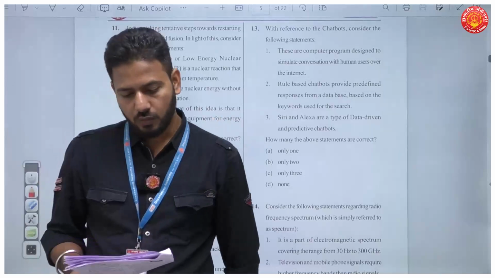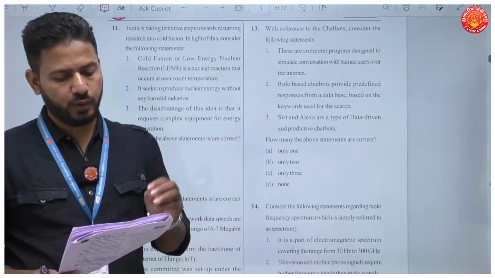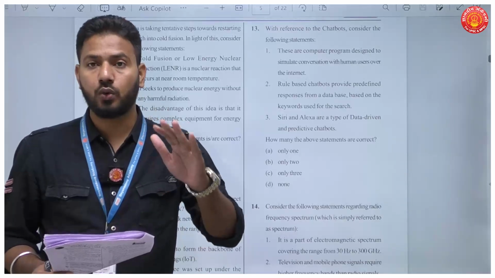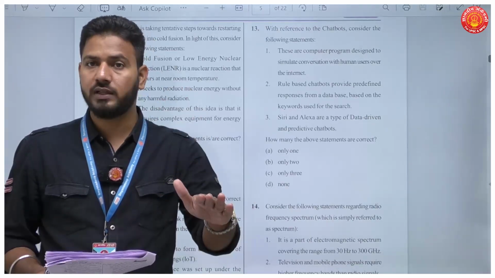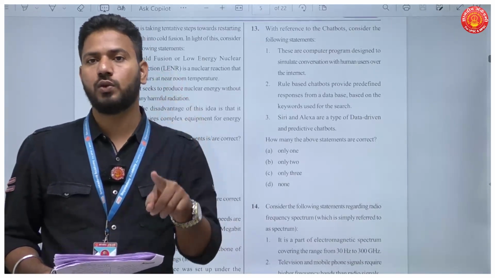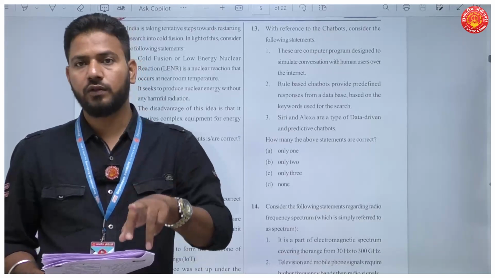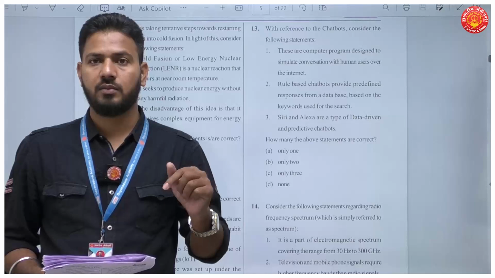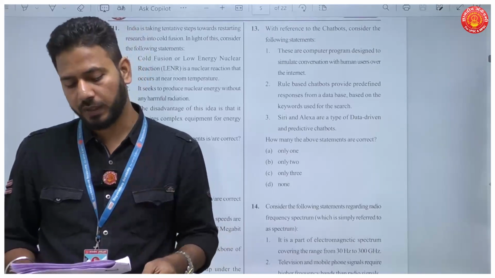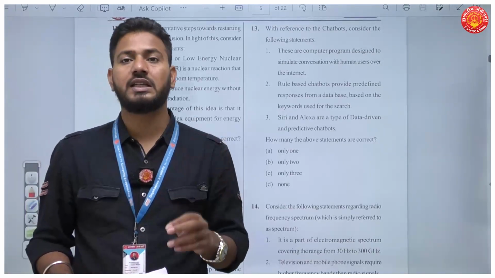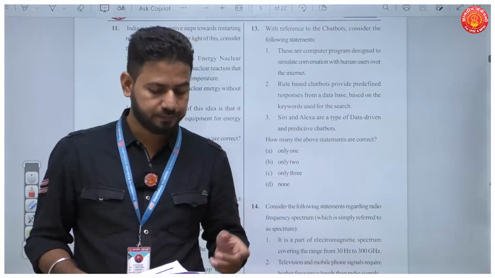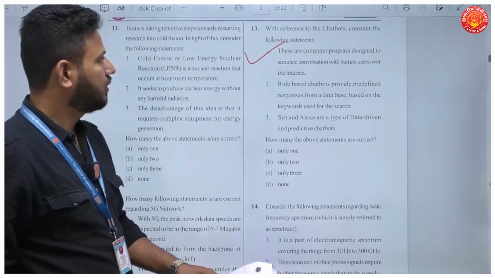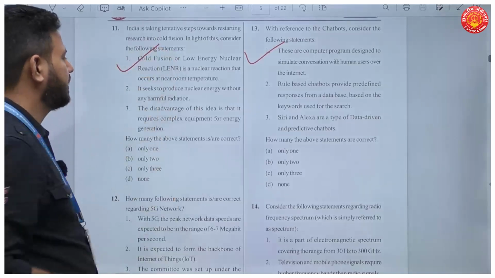Okay, so what is cold fusion? Cold fusion or low energy nuclear reaction is a nuclear reaction that occurs at near room temperature. Absolutely yes, that is the reason why it is known as cold fusion. Normally, for a fusion reaction to happen, we will have to match the temperature that is there on the sun. But cold fusion can happen at room temperature. This was first done in 1989. Okay, so the first statement here is correct.